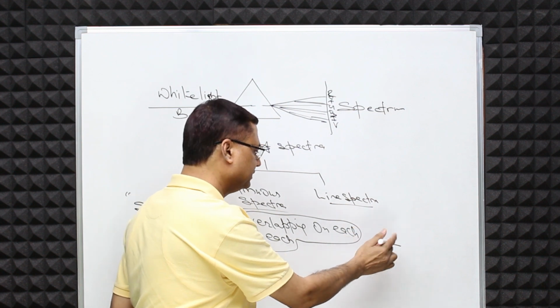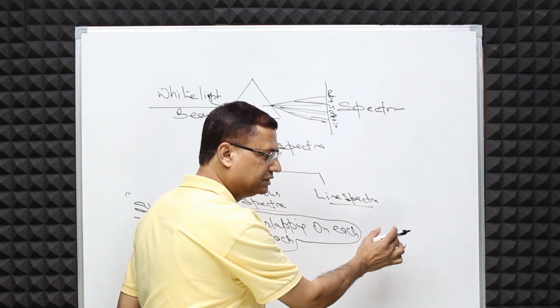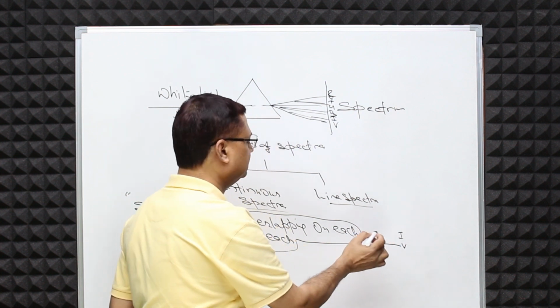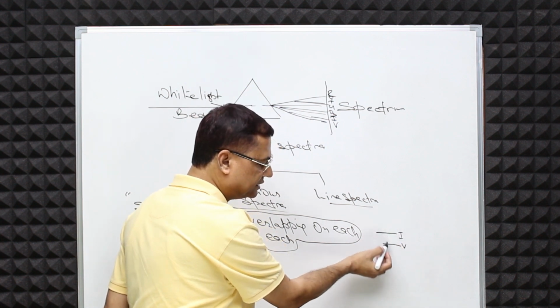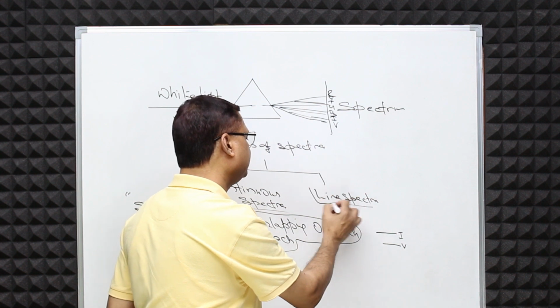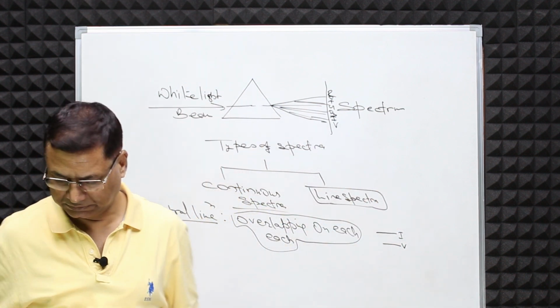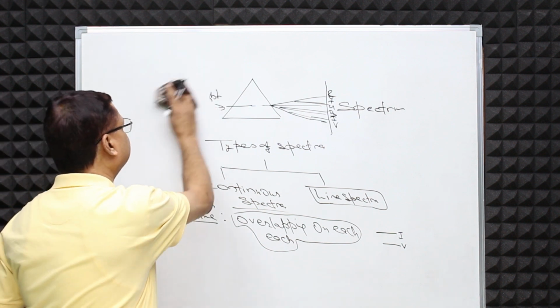So if the color is violet and then there is a gap which is dark, then it is indigo. What we see here is that the overlappings are not there, so that is why we call it line spectra. We are done with continuous spectra and line spectra.